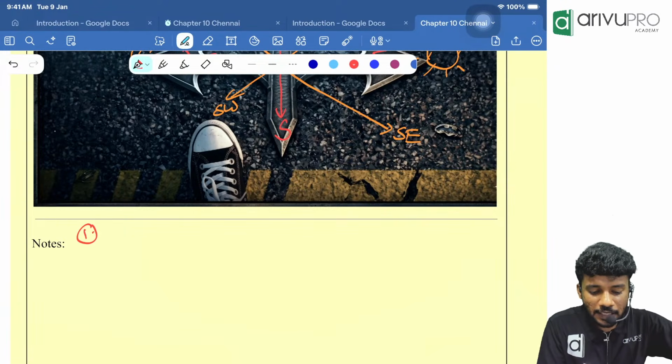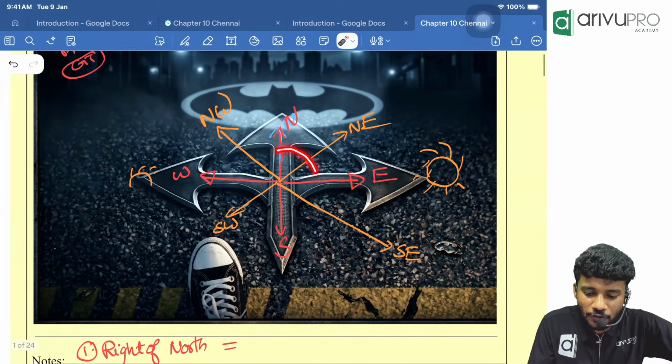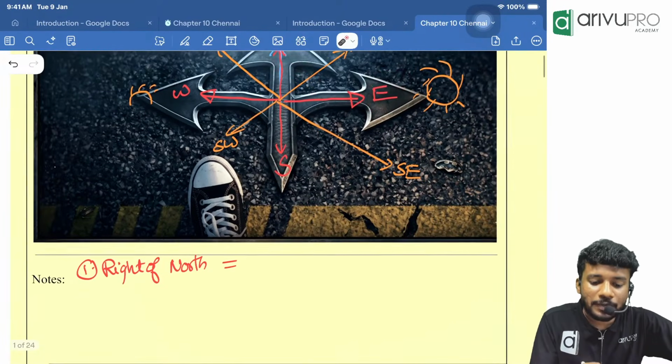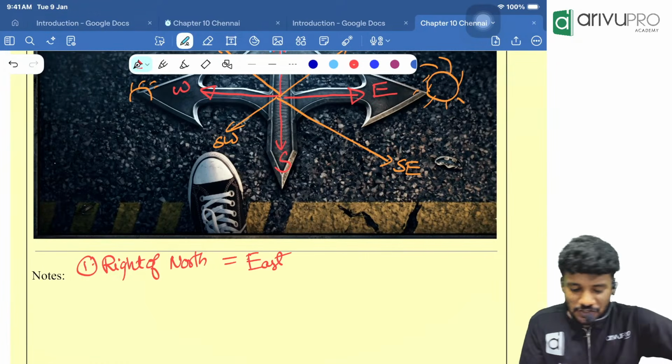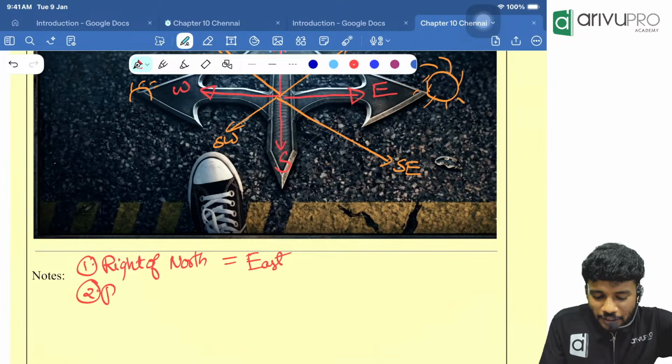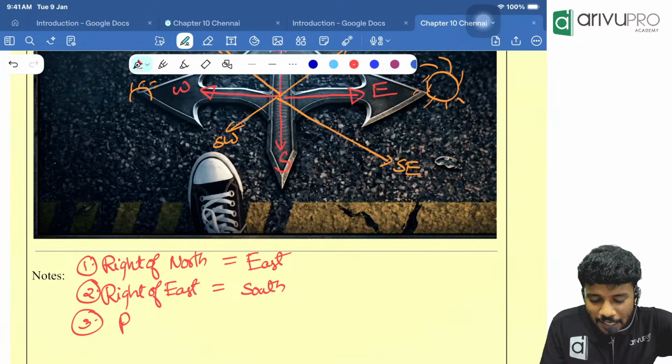First one: right of north is called what, people? Right of north is coming to be east. Make a note. Right of north is considered to be east. Second question: right of east is what, people? That is nothing but south. Then third one: right of south is what, people? That is considered to be west.